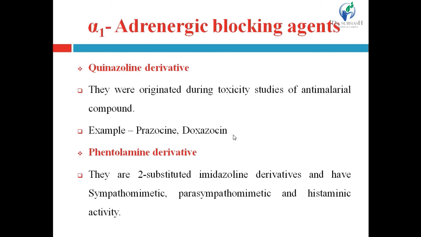Next one is the phentolamine derivative. It includes phentolamine. They are two substituted imidazoline derivatives. The structure of all the drugs we have seen during the classification, right? So I am not repeating the structures of the drugs here. When you see the structure of phentolamine in classification, it is a two substituted imidazoline derivative. It contains the heterocyclic ring imidazoline, and they have sympathomimetic, parasympathomimetic and histaminic activity.